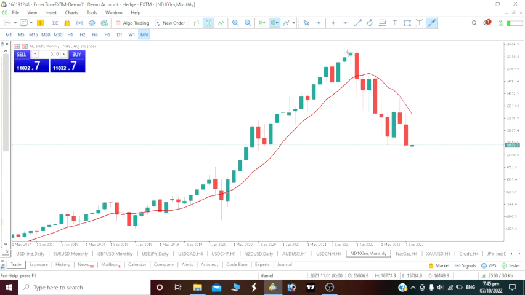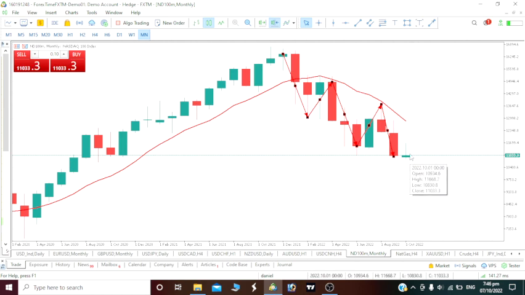Now take a look at this movement, guys. There was a drop, a correction was made, then we had another drop. See it here, we had another drop on NASDAQ 100. A correction was made, so after this correction, what we're expecting next is again another drop. If you were following this channel consistently, you would have seen how we predicted that we'll be having a drop. But all of a sudden, we have a little bit of a pullback, but I don't think it will matter though. When the month ends, it will close bearish.